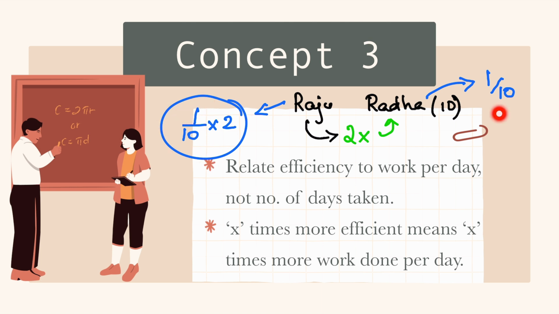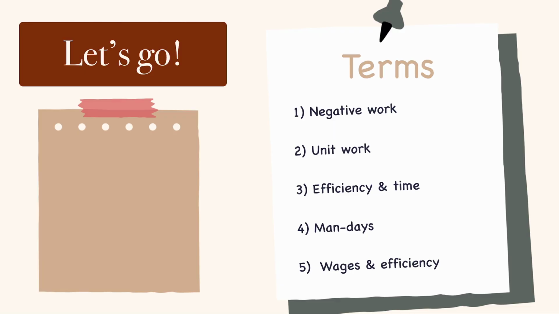In work done per day, we can say if Radha does 1 by 10 work per day, Raju will be doing 2 times that work, because Raju is 2 times more efficient. Okay, relate efficiency to work per day, not number of days taken. Don't compare with the number of days. Use work done per day and do your calculations. X times more efficient means X times more work done per day. If Raju is 2 times more efficient, Raju will do 2 times more work in a day. So we have understood some of these terms already.